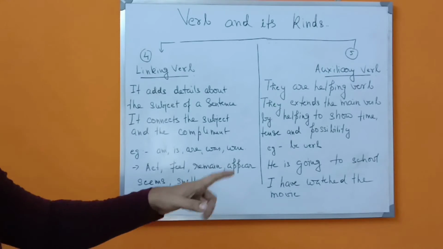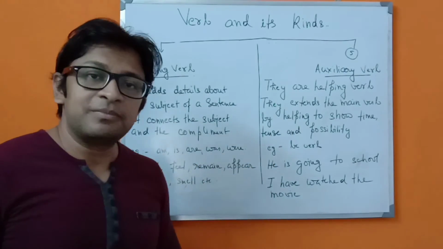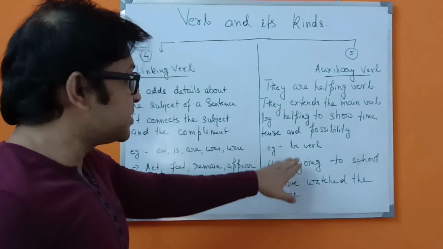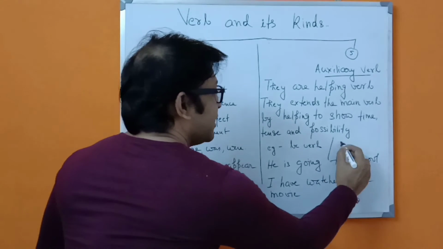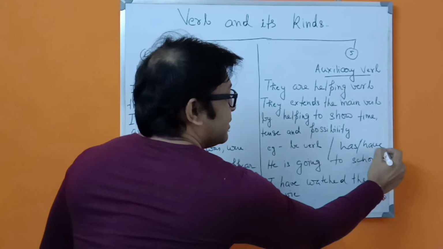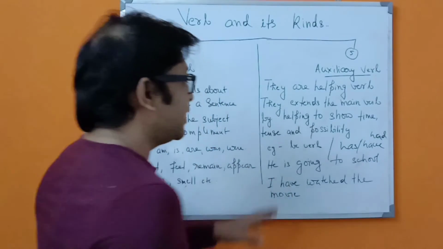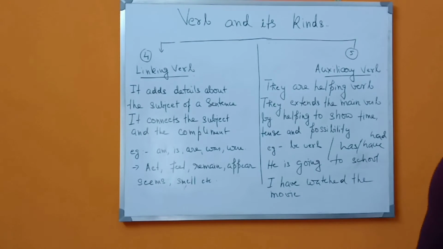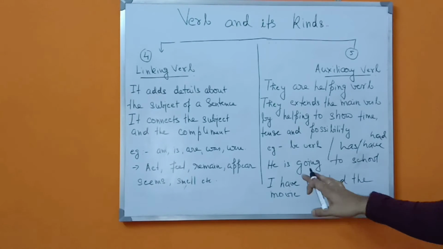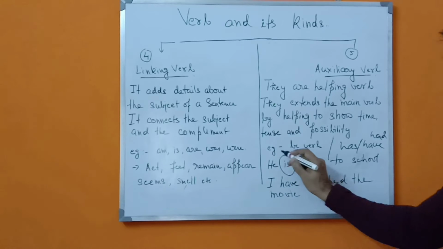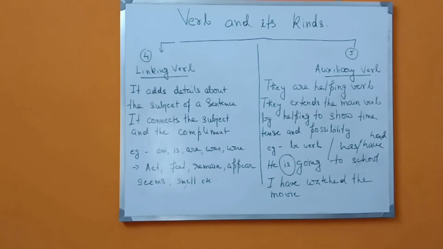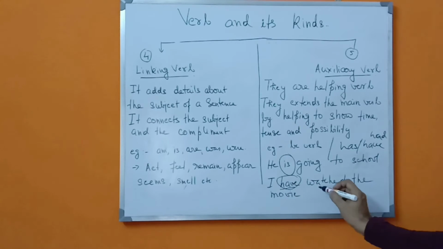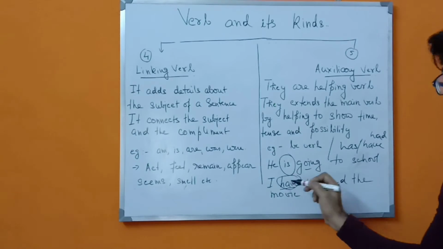Next, what is an auxiliary verb? I have told you earlier that it is a helping verb. Whenever the main verb is being helped by some other thing, some tense, suppose be verb, and obviously has, have, had. These things will be utilized in these sentences to show that the verb is helping. Suppose, for example, he is going to school. Here, the be verb is acting as an auxiliary verb. I have watched the movie. Here, the main verb is being helped by the auxiliary verb.